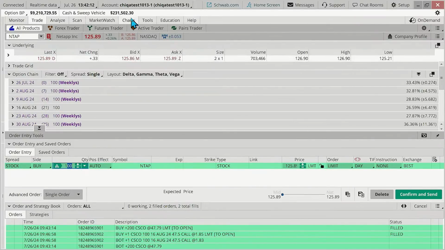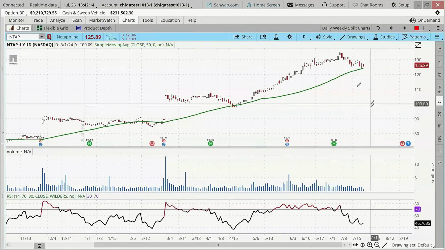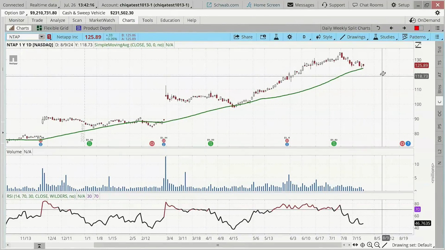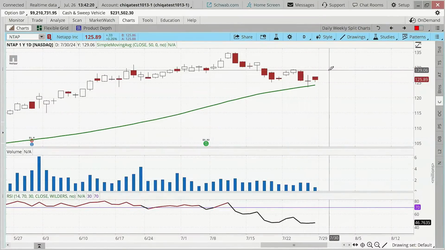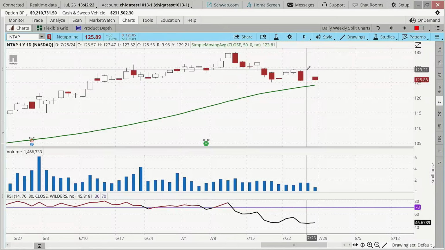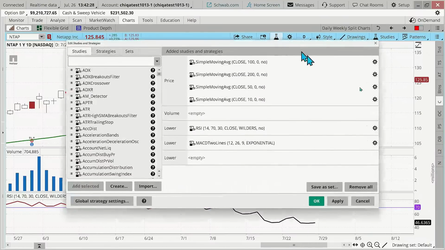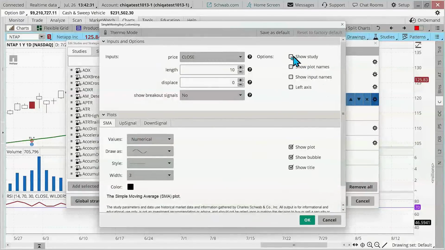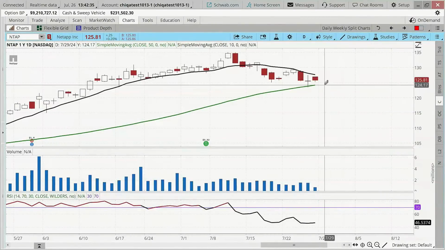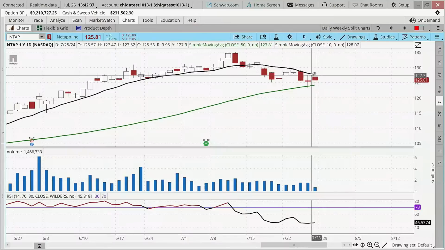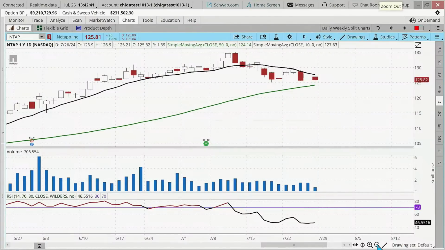Now, before we put this trade in, of course, what could be indications that it didn't work out? Like we said, in this class, we're going to go ahead and just put it in now, but some traders might want to wait for a follow-through. They might want to wait with whatever stock they're looking at, right? They might want to wait for it to break above a high or start to break above the 10-period moving average. Let's see where that's at relative. It'll be the black line. Okay, so not quite there. It could wait for a move above this level, but we're just going to place our paper trade now.